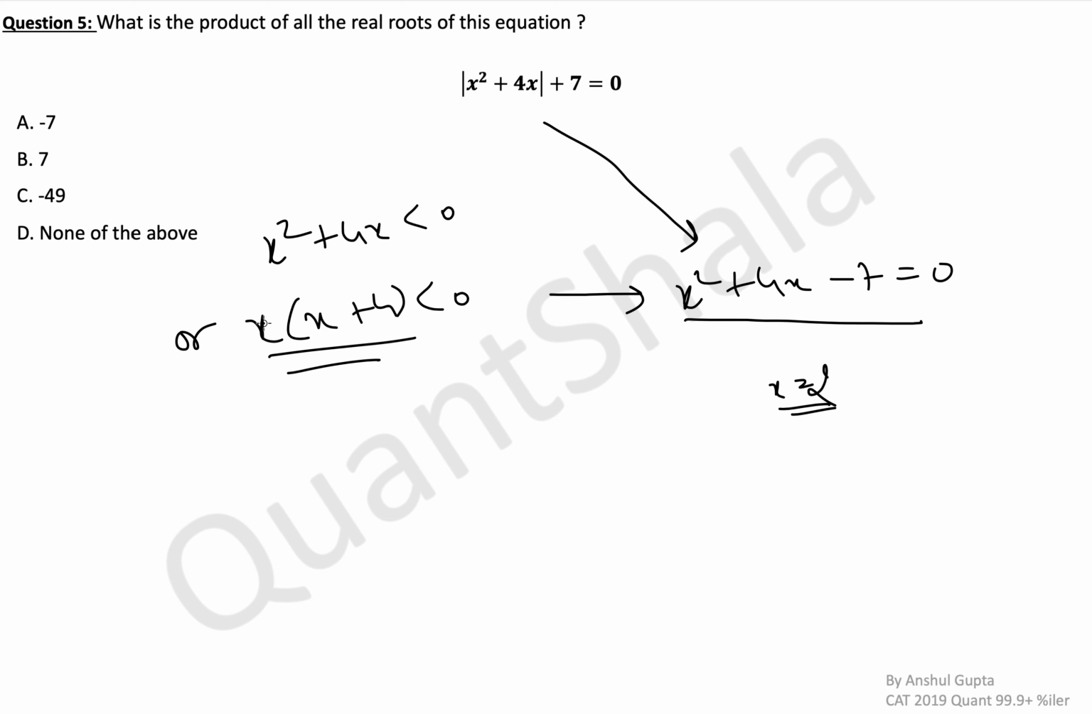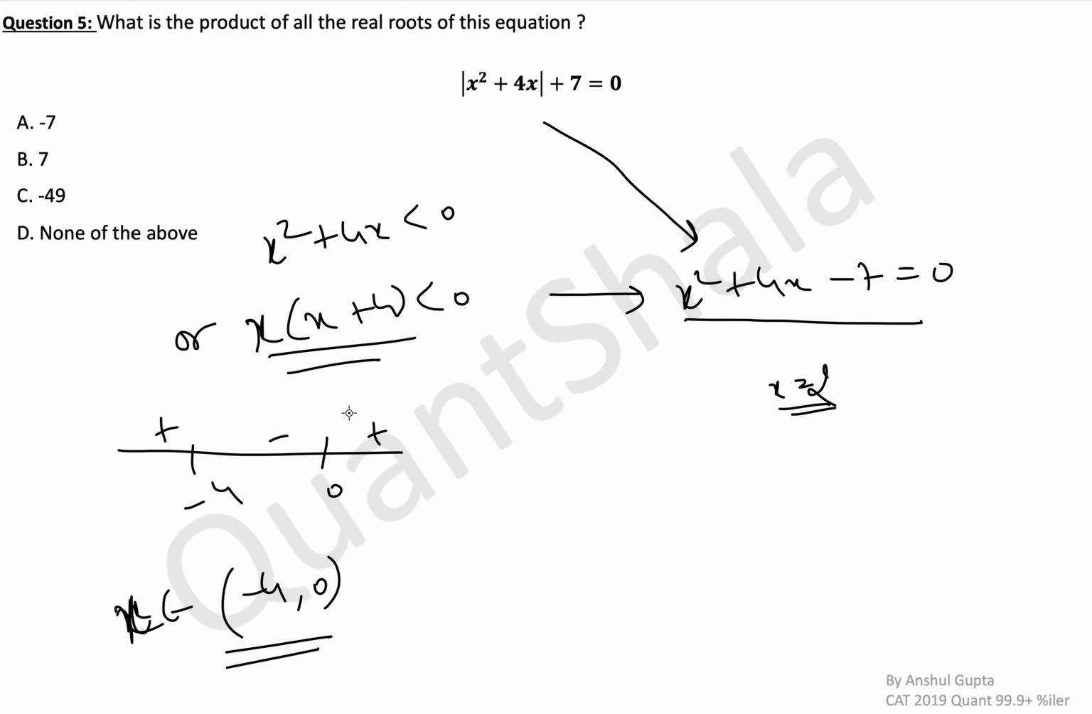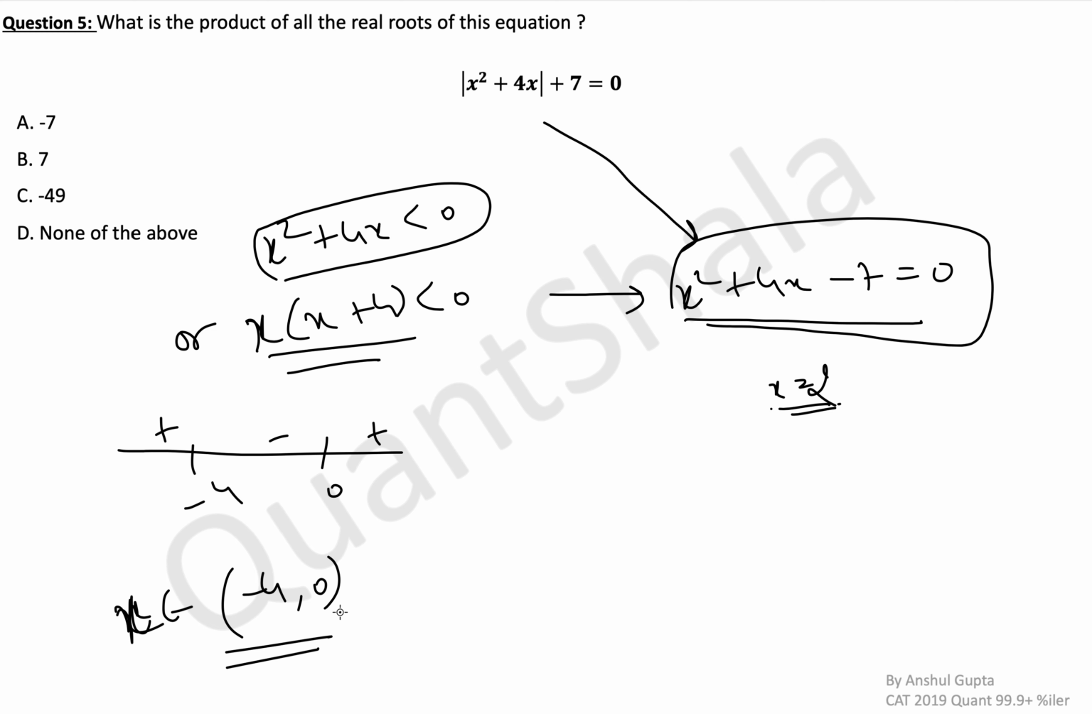First let's try to calculate the range of x for this. Okay, x into x plus 4 is less than 0. Simply by this wavy curve method we have 2 roots, minus 4 and 0, and plus minus plus, so which means x belongs to minus 4 to 0. Okay, so x has to be between minus 4 and 0 for this thing to be less than 0. So now let's say if you get a root x is equal to 2, that will not be a valid root because this equation is only valid for this range.